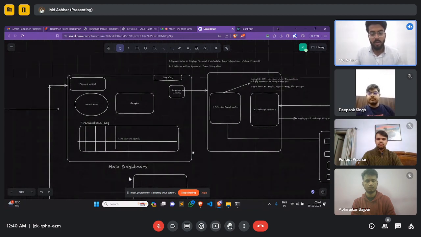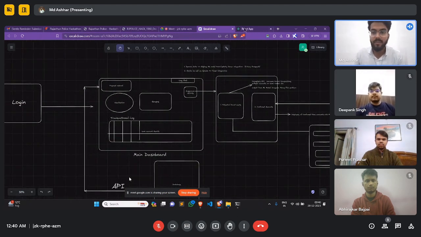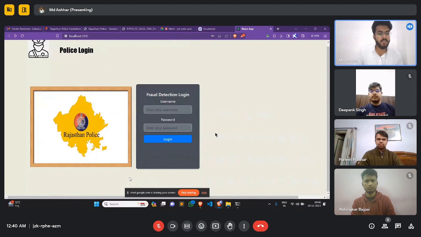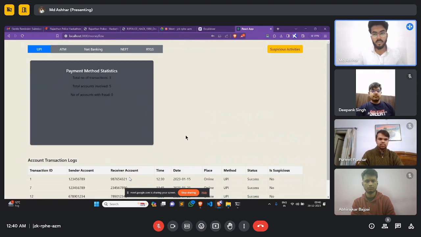So this was all about the workflow. So I'd like to present you the prototype that we have built so far. Coming to the prototype, this is a login page for the authorized person. Let's suppose I have put my name as a username and a random password right now. So yeah, this is our main dashboard page.